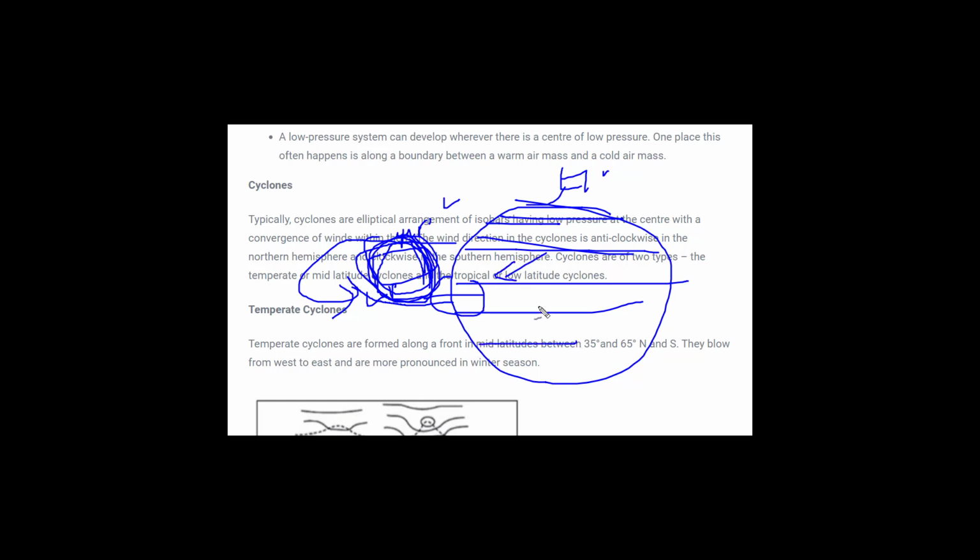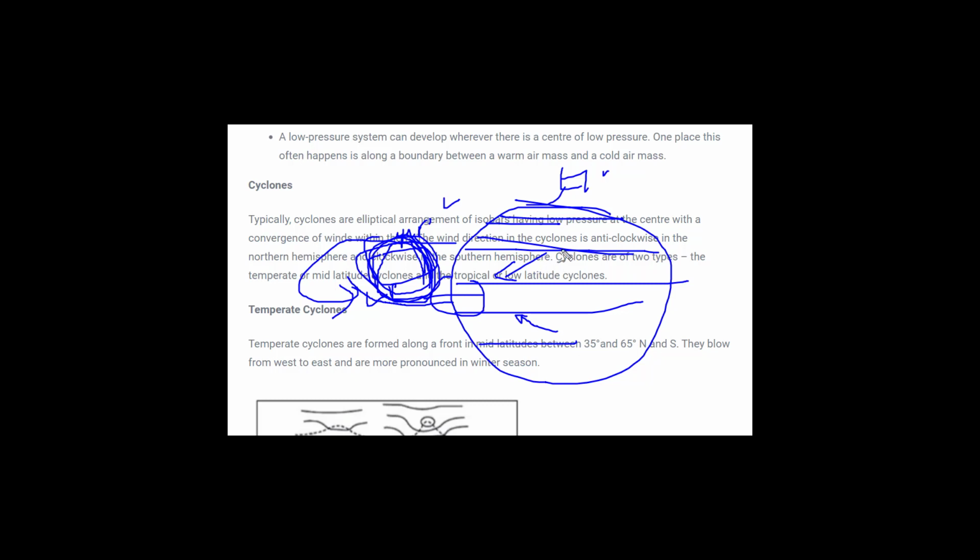In the northern hemisphere the wind tended to move rightwards, whereas in the southern hemisphere the wind tends to move leftward. I'm talking about the trade winds. In the southern hemisphere the wind tends to move left, whereas in the northern hemisphere it tends to move rightwards.